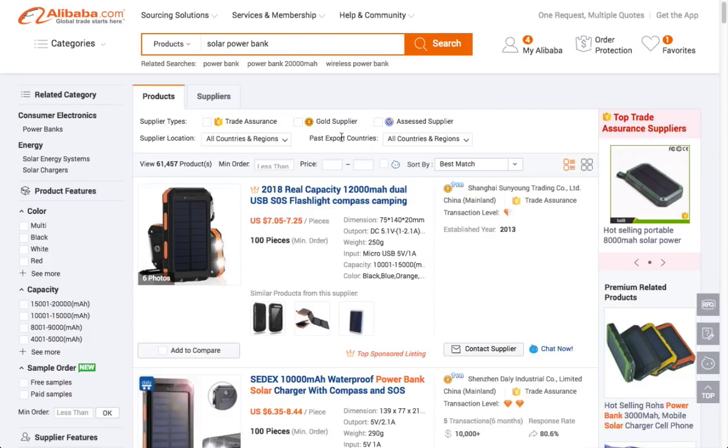Or you can also source by countries or regions. It's not really very important because most of the suppliers here are mainland Chinese suppliers. Even though some of them are from Korea or Taiwan, it is not that many. Okay, so this is how you search the products by the products.